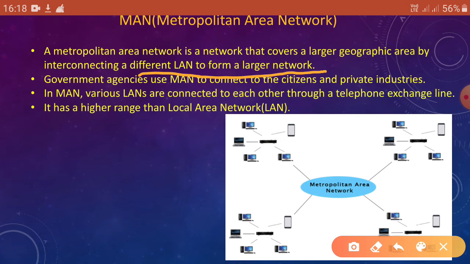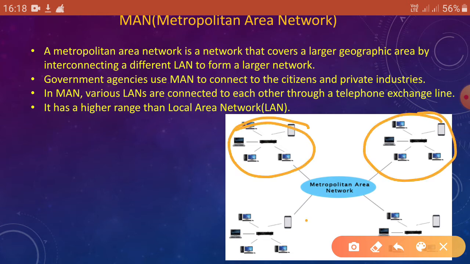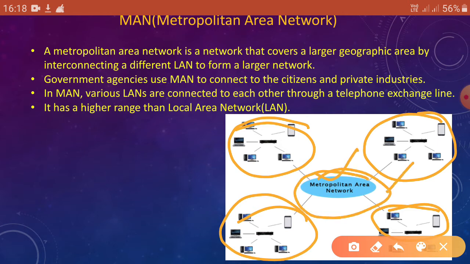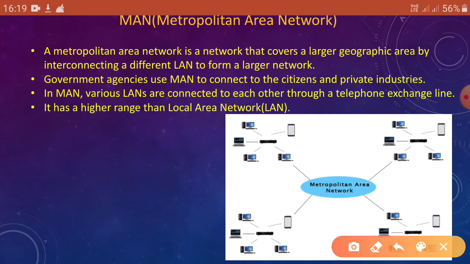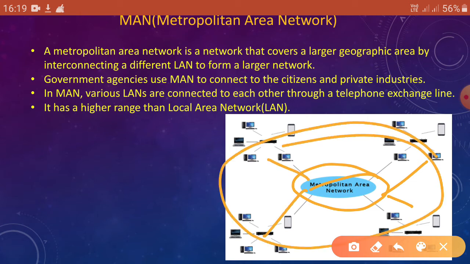Okay, now look at the picture. This is a type of LAN, this is a type of LAN, this is LAN, and this is a type of LAN. So metropolitan area network joins all the LANs and makes a larger geographical area. Okay, next point, government agencies use MAN to connect to the citizens and private industries. Okay, as metropolitan area network connects all the LANs on the network, it covers the bigger geographical area on the network.